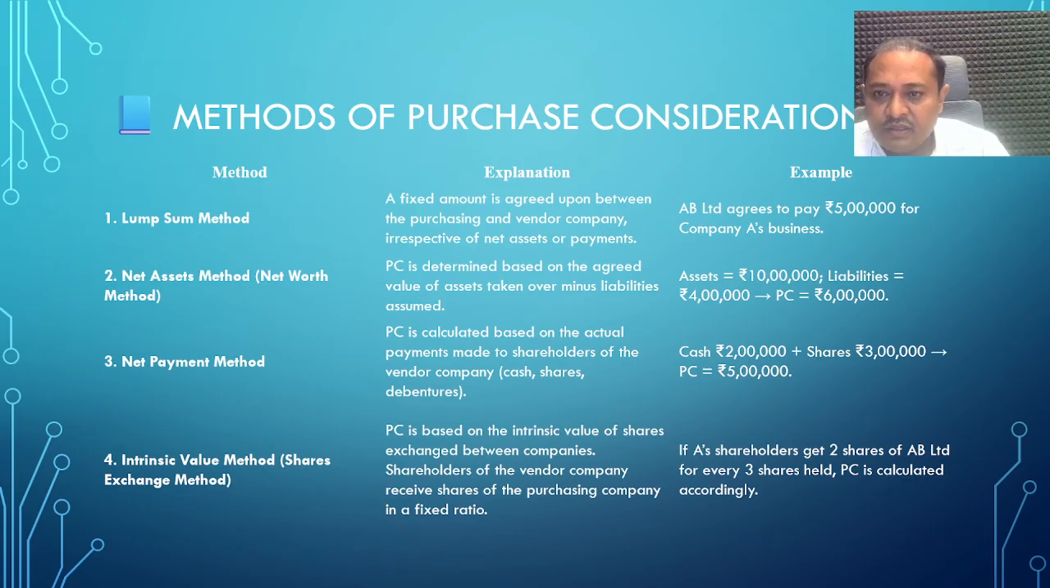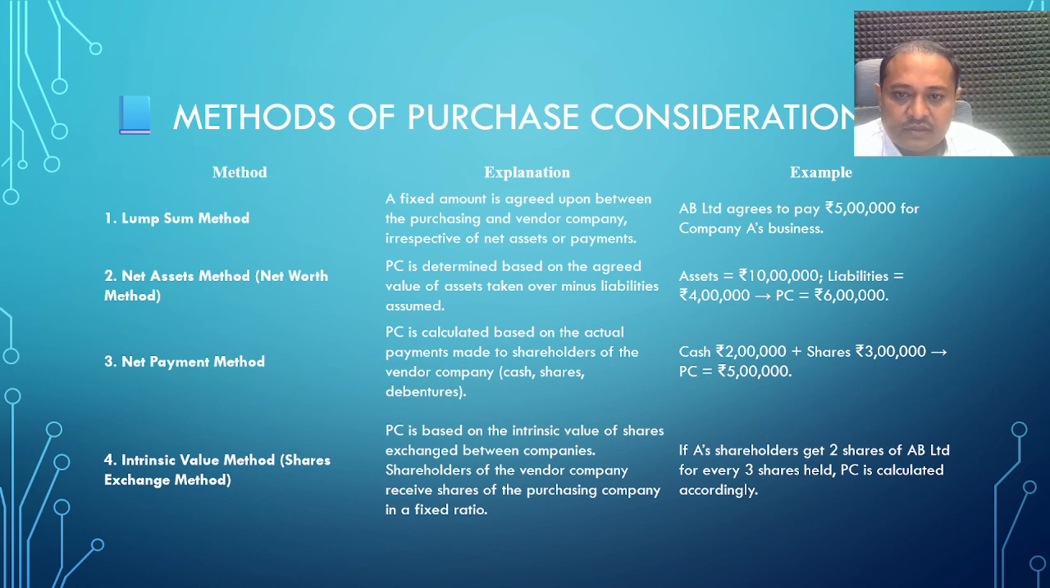Second, net asset method. In this method, the purchase consideration is determined based on the agreed value of assets taken over minus liabilities. In this method, all the assets are considered. Suppose, for example, a company's assets are 10 lakh rupees and liabilities are 4 lakh rupees. The purchase consideration will be 10 lakh minus 4 lakh, that is 6 lakh rupees, under the net asset method.